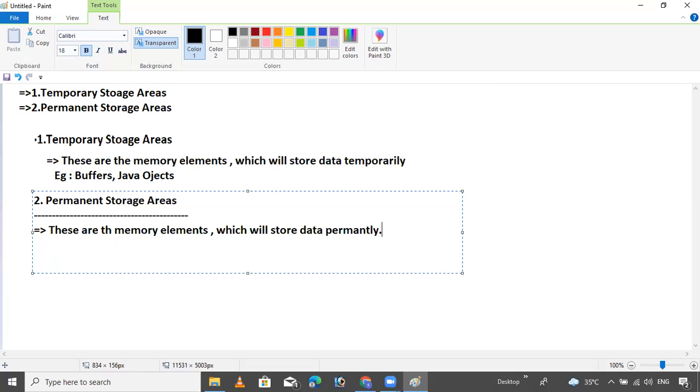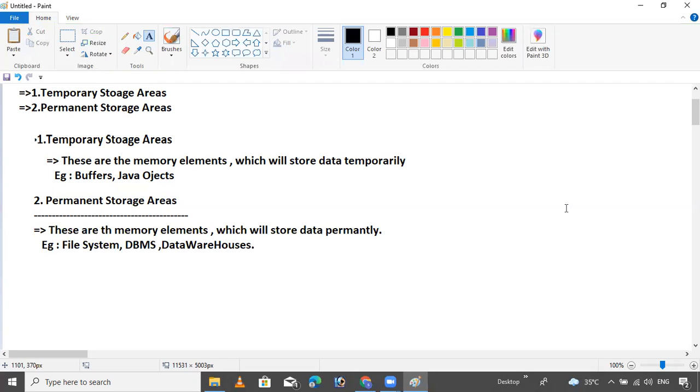Data stored in the database is permanent. For example, we use the file system, DBMS, and data warehousing. If you have a large amount of data, then we use data warehouses. So these are the two areas where we store the data: the temporary storage area and the permanent storage area.